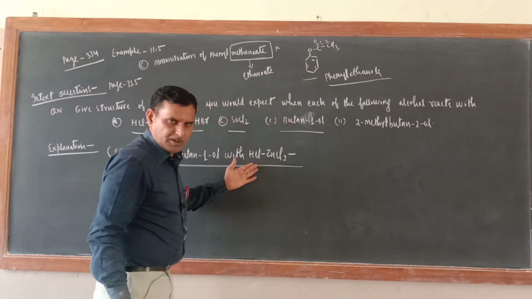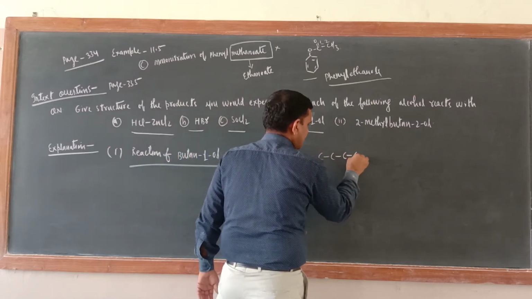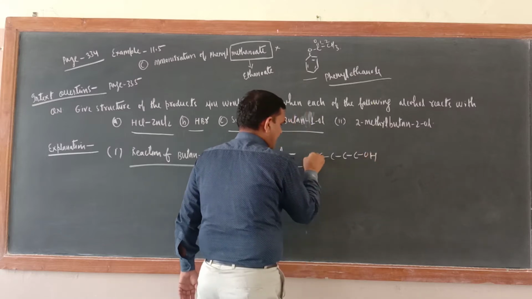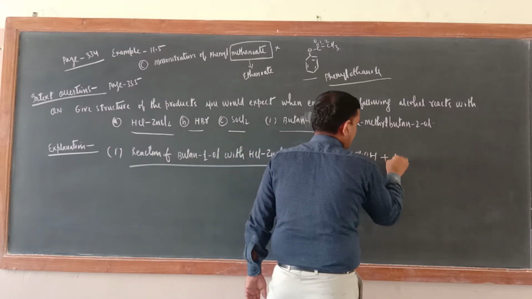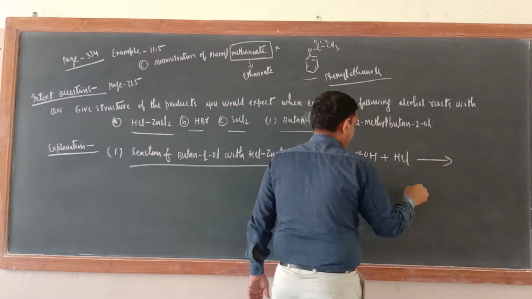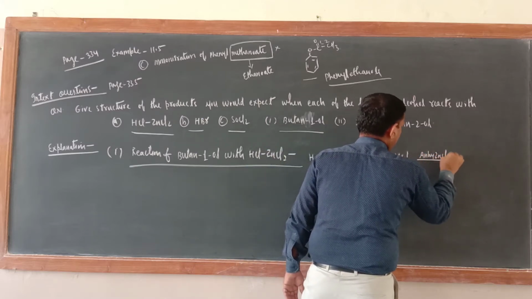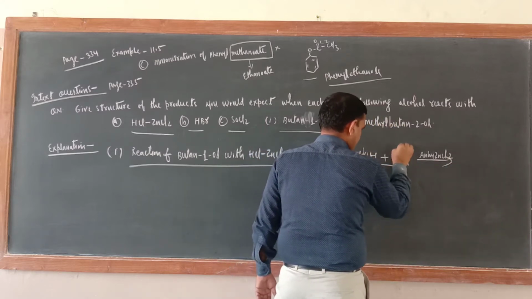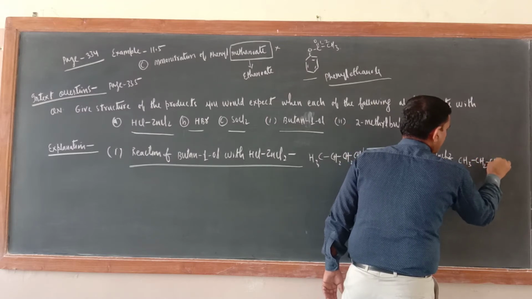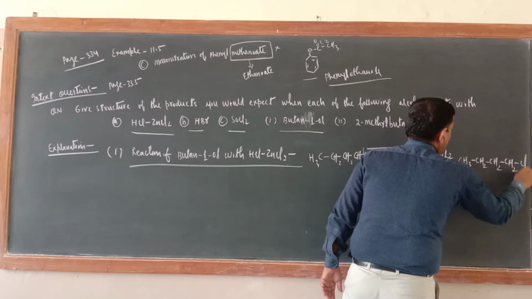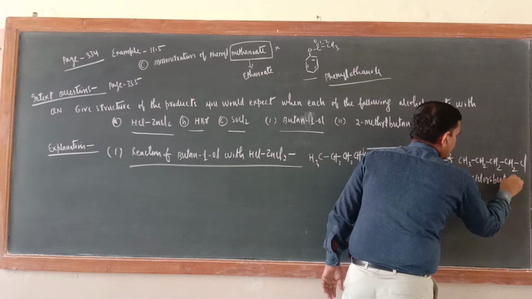This is the Lucas reagent. Butan-1-ol means CH3CH2CH2CH2OH, reacting with HCl and anhydrous ZnCl2, the Lucas reagent. This OH and this H will come out, and the product is CH3CH2CH2CH2Cl. The name of the product is 1-chlorobutane.